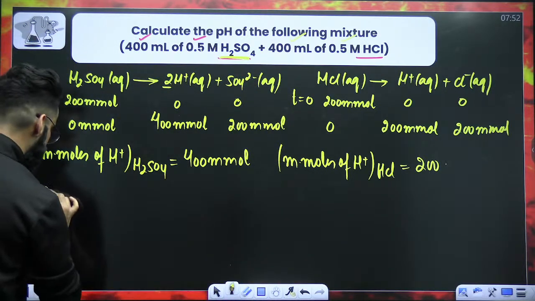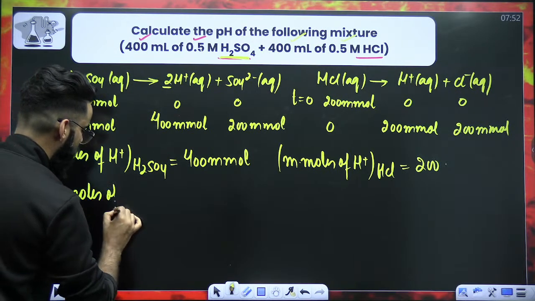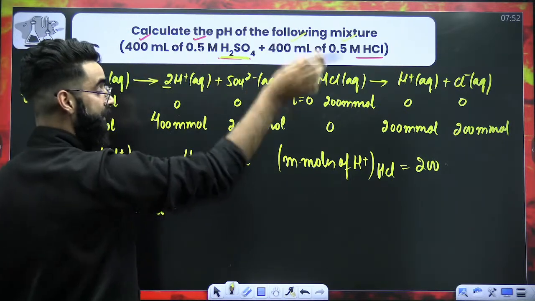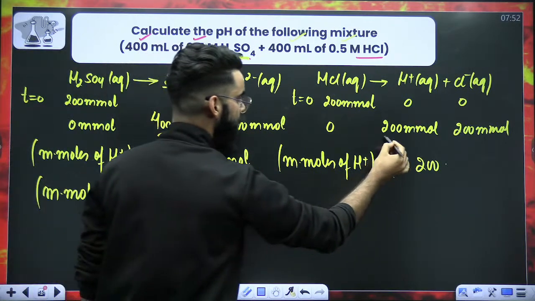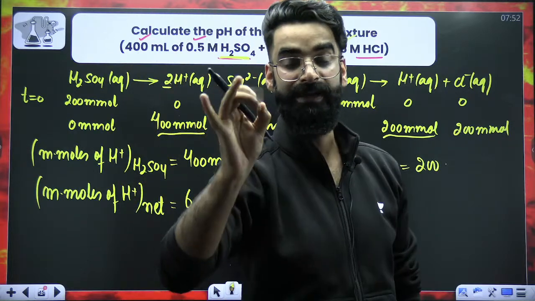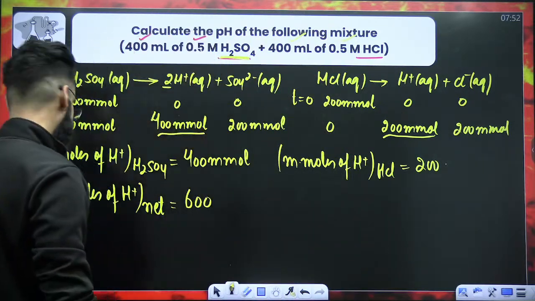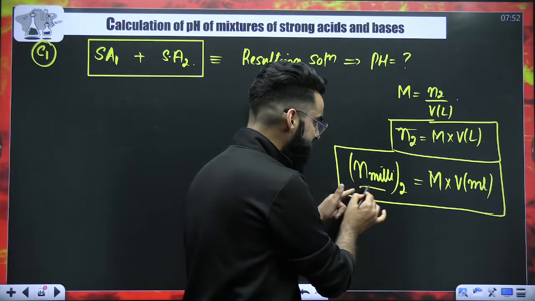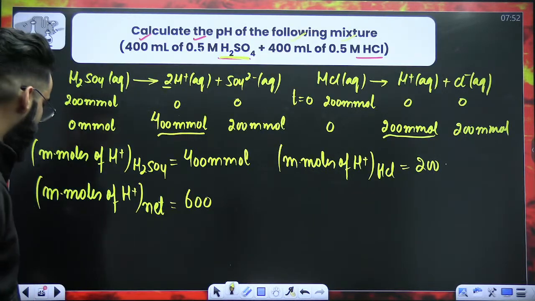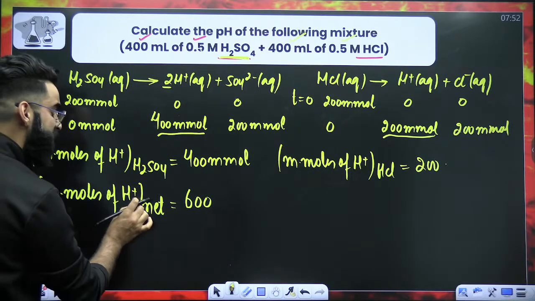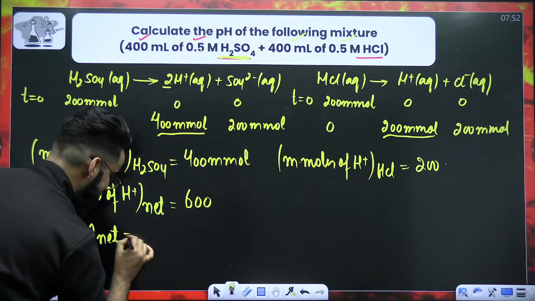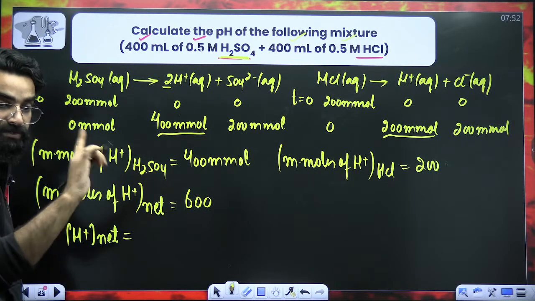Now, my dear students, if I ask you how many total millimoles of H+ are there in the final solution? 400 plus 200 makes it 600. So in total, in the final solution, there are 600 millimoles of H+, right? Can I say millimoles divided by volume gives me the molarity? So if I ask you, what is the molarity of H+ in the final solution? Molarity means concentration. What is the net, total H+ concentration in the final solution?